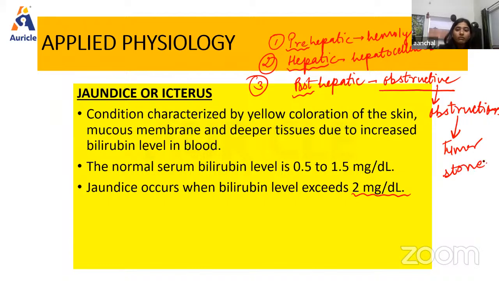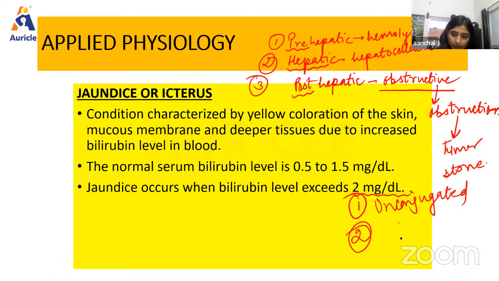Okay. Bilirubin also, we know that two types of bilirubin are there. The one is the unconjugated, the second is the conjugated, right? One is water insoluble and the second is water soluble, right? In prehepatic jaundice, as we know the conjugation of bilirubin occurs inside the liver, but here the bilirubin does not get conjugated, so there will be an increase in unconjugated bilirubin.